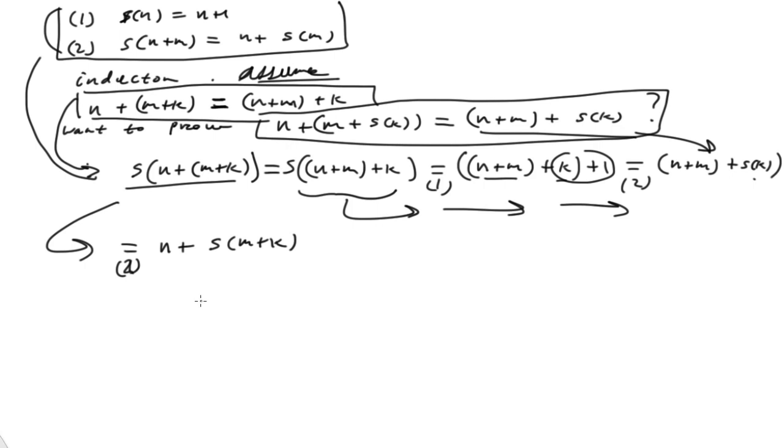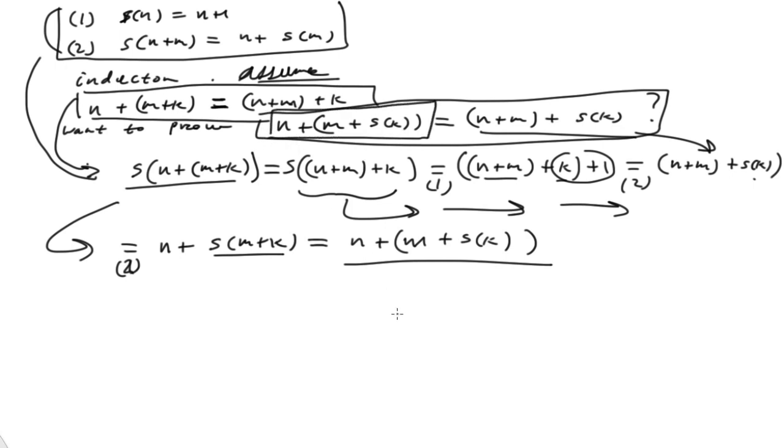Okay, and now I can use this result here. I can go forward and go n plus, and now I can look at this and deconstruct that further. That's equal to m plus Sk. All right, and now what we see here is that is precisely this identity right here. So of course this is equal to that, and this is enchained together with equal signs all the way over to this. So this now has been proven. Check box and done.